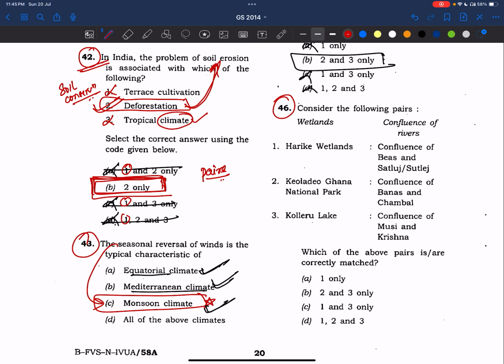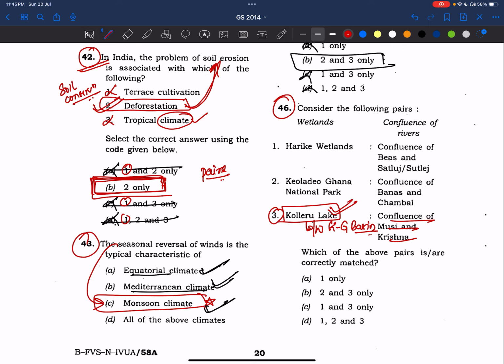Consider the following words: wetlands, confluence of rivers. Okay, see here, Kolleru Lake. It is between the KG Basin. Okay, between Krishna and Godavari. It is telling confluence of Musi and Krishna. This Kolleru Lake is asked many times in UPSC, friends. In 2023 also, there is a question on Kolleru Lake.